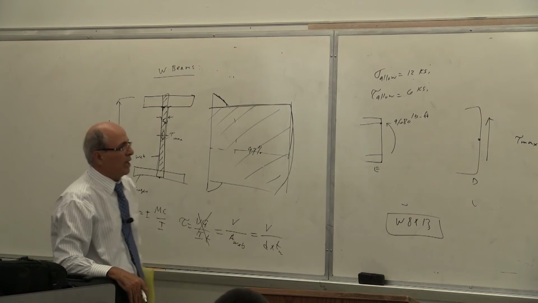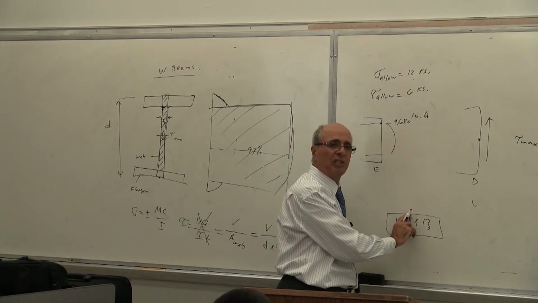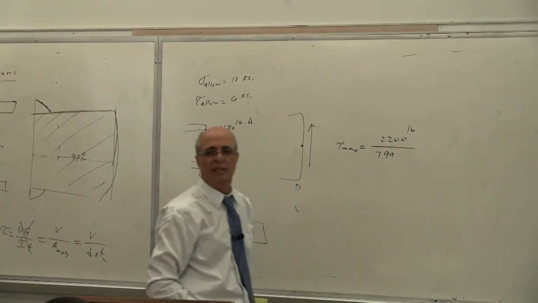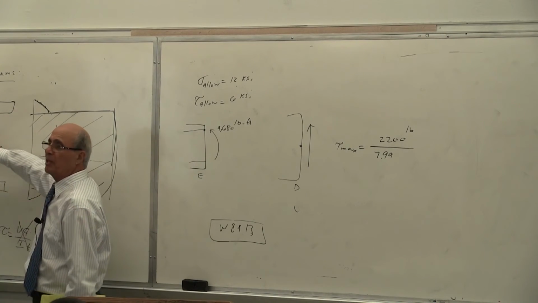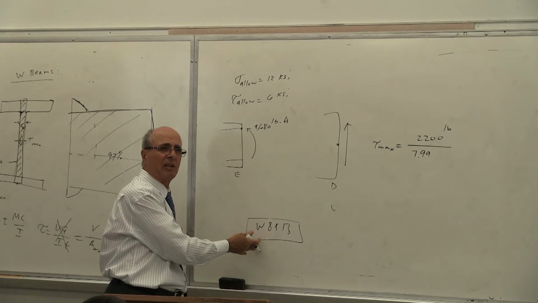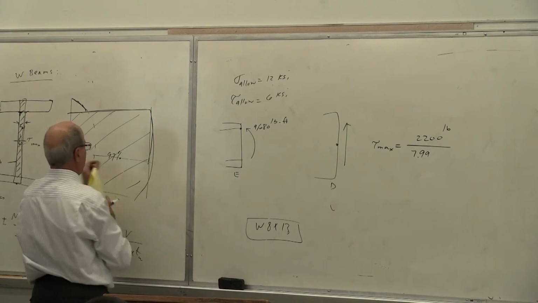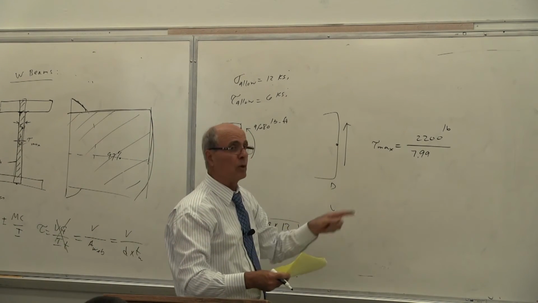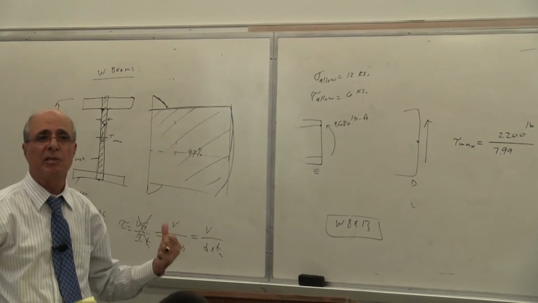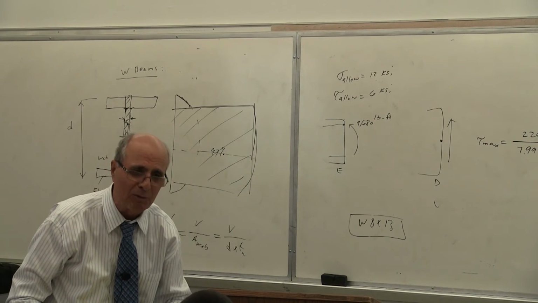Yes? Therefore, you go to this section, you look for the depth. The depth should be about 8 inches, yes? But actually, when you go there, you will see that it is 7.99 inches. Then you go find the thickness of the web in the table. These are all in the table because you have chosen this from the paper, Appendix A. Is that correct or not? I gave you all of that. The thickness of the web ends up to be here. I calculated for you. You have to go through this homework that I will give you, or have given you, about the beam design. This is what you have to go through, guys. You see, that's what I said. Don't go ahead until I explain it to you. Is that correct or not?